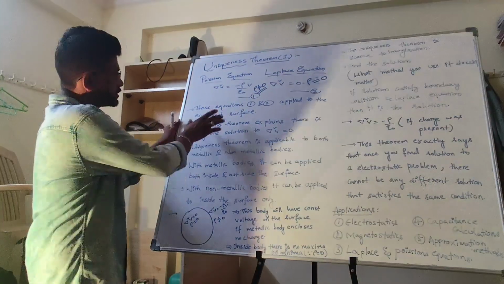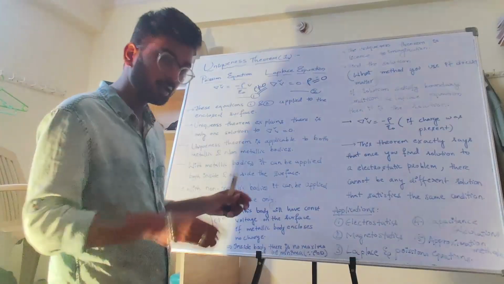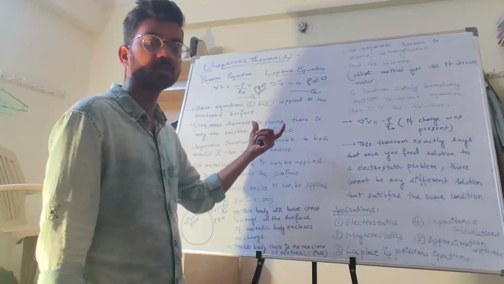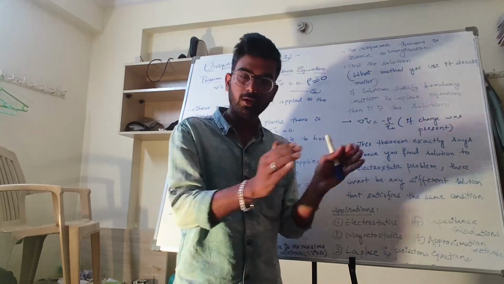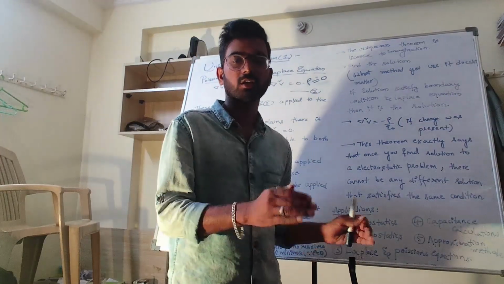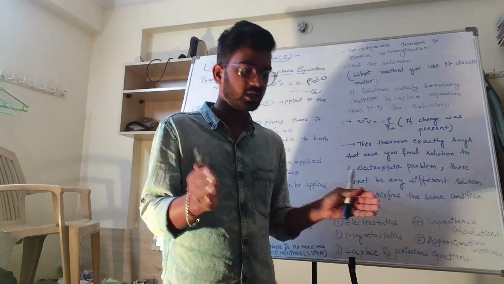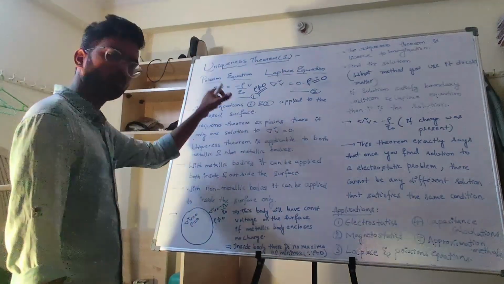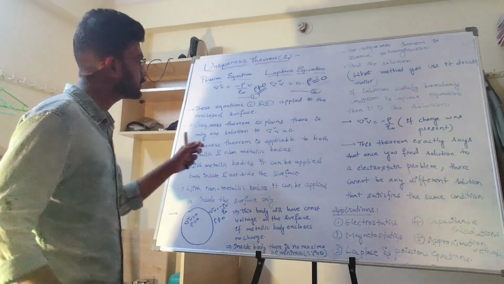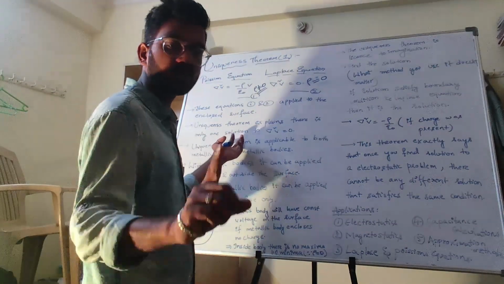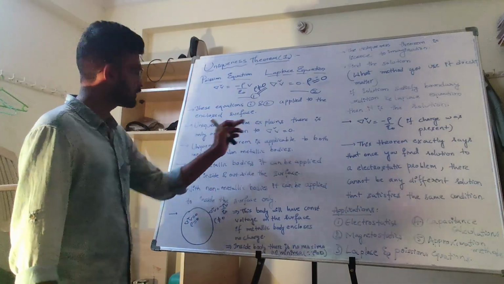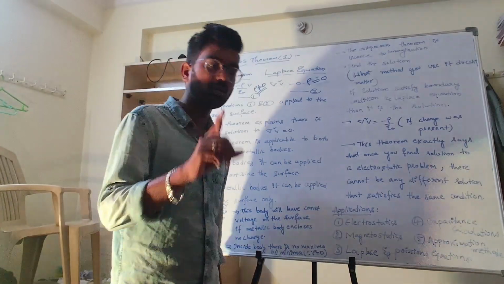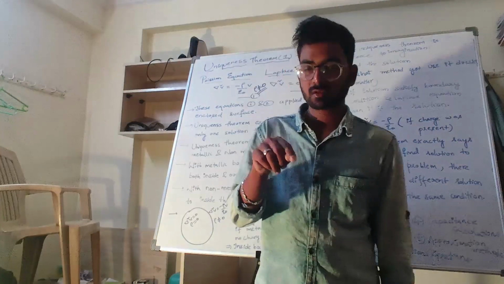These equations can be applied to an enclosed surface. In electrostatics, you are taking a particular enclosed surface. It is a constant, it cannot increase, it cannot decrease. You are taking an enclosed surface and applying these two equations. And also, as I said, there is one solution. That's why the uniqueness theorem explains the one solution to del square V. It explains that there is only one solution, like del square V is equal to 0.